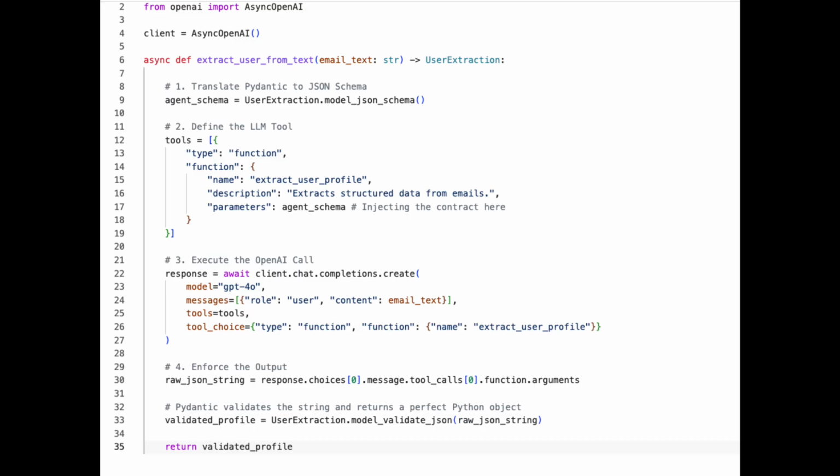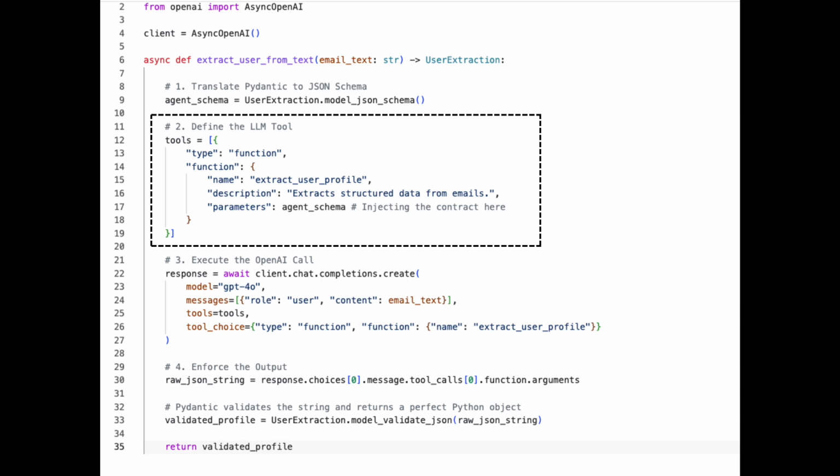Step 1. We call model_json_schema. Pydantic instantly writes the complex, deeply nested JSON Schema for us. No hand coding required. Step 2. We build our tool definition and we inject that generated schema directly into the parameters block.